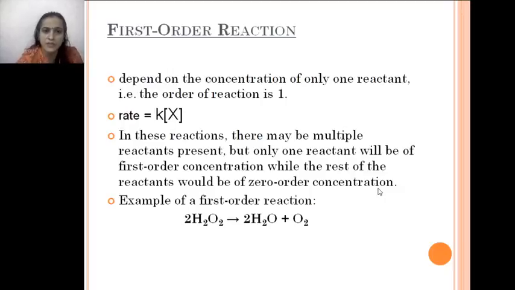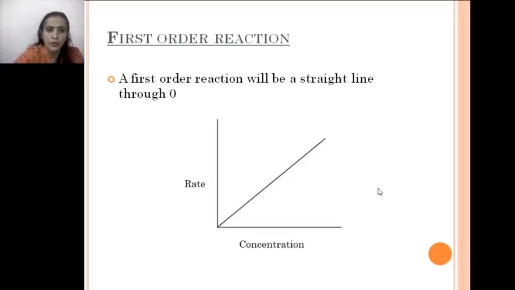As the name suggests, the order of reaction will always be 1. So the rate can be given as rate equals k x raised to power 1. Here I have also mentioned an example: 2H2O2 gives us 2H2O plus O2. This is a first order reaction. It means we are considering the concentration of only one species, hydrogen peroxide, H2O2.